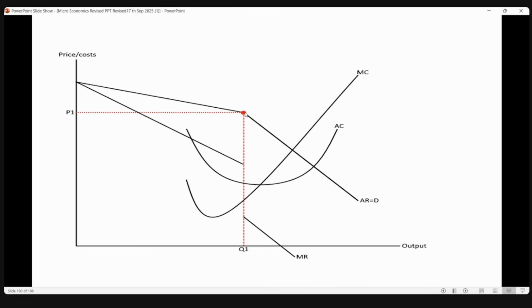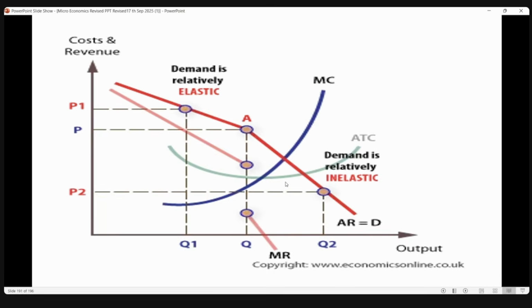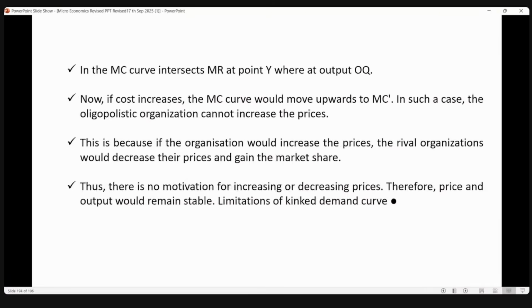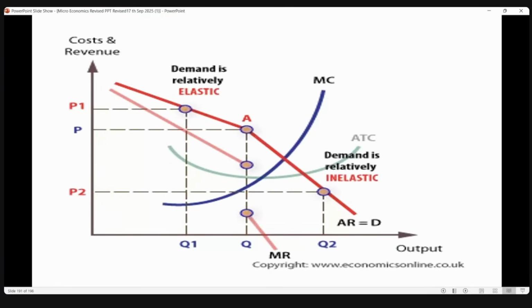So generally, oligopoly sellers would be having a decent profit. This is the revenue, and revenue is higher than the cost. I have given this explanation here, you can see this explanation. This is called the kinked demand curve, the only graph in oligopoly. Any specific doubt in this graph?